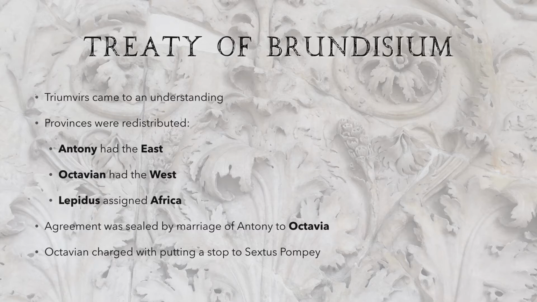And they sealed the agreement by the marriage of Antony to Octavian's sister Octavia, even though by this time Cleopatra, his Egyptian mistress, was also pregnant with his child. And Octavian was charged with putting a stop to Sextus Pompeius. He had to either defeat him or make peace in order to get back Rome's grain supply.